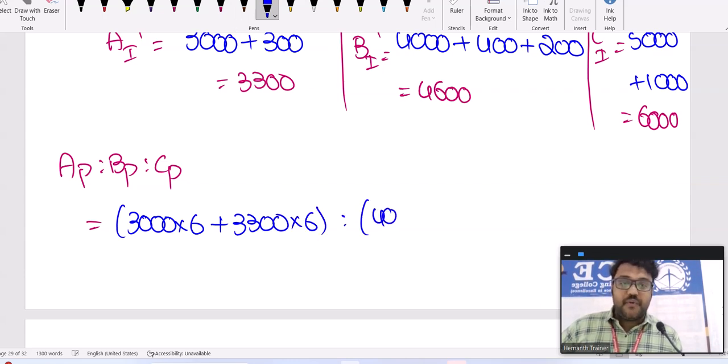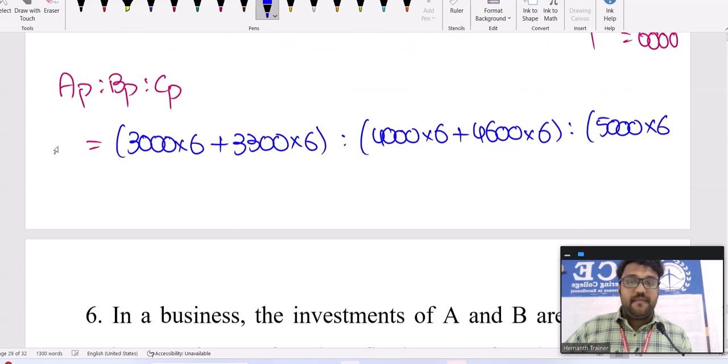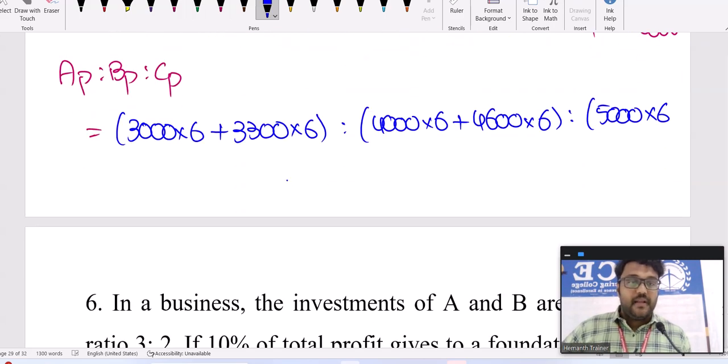B's investment is 4,000 for the first 6 months, then 4,600 for the next 6 months. C is 5,000 for the first 6 months, then 6,000 for the next 6 months.